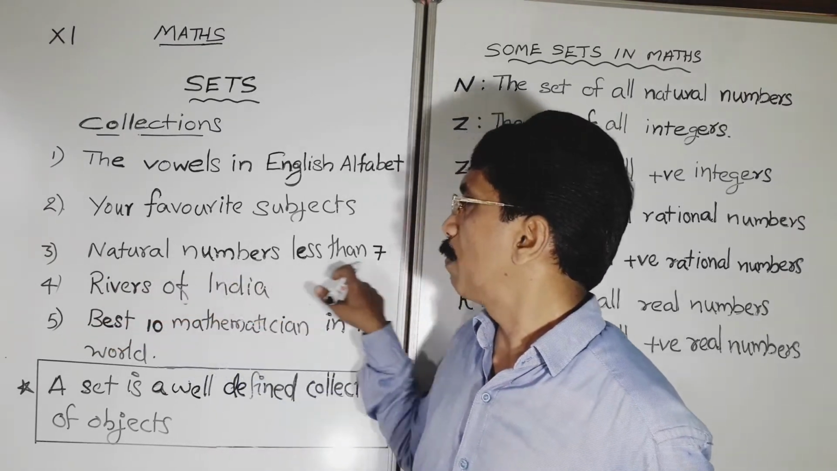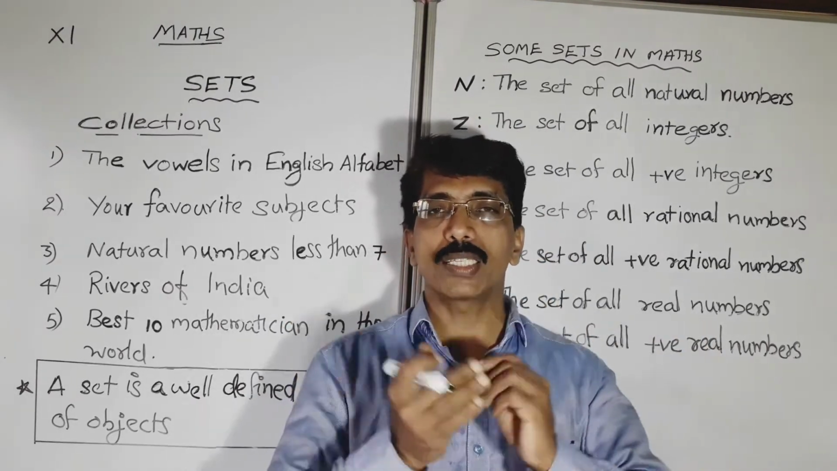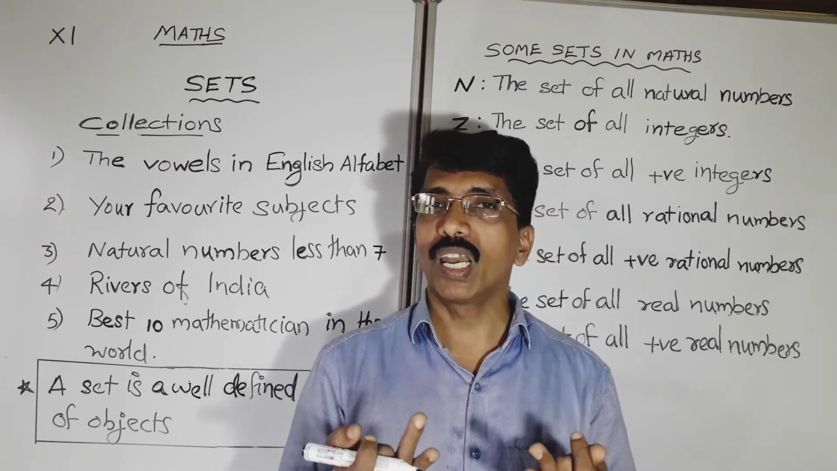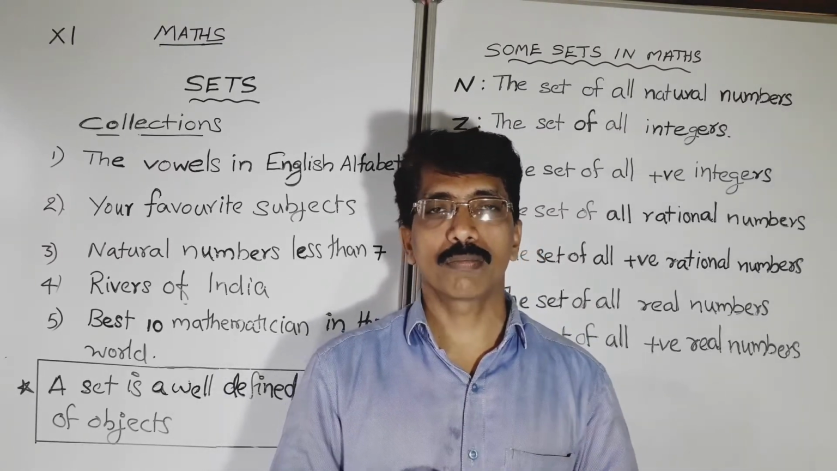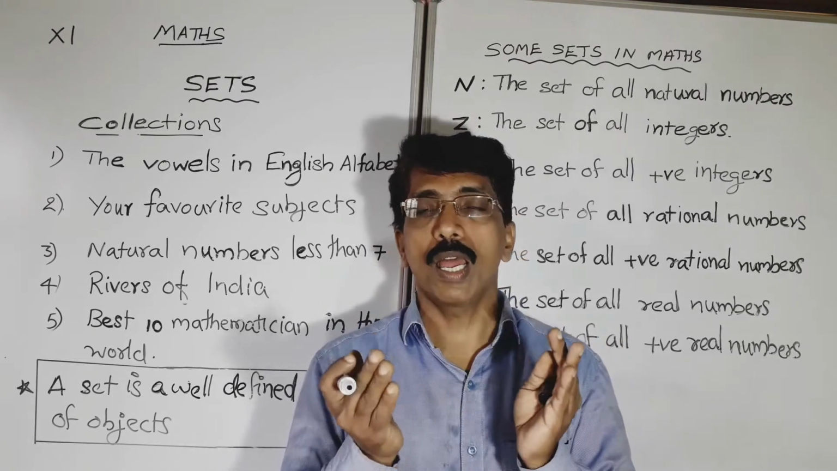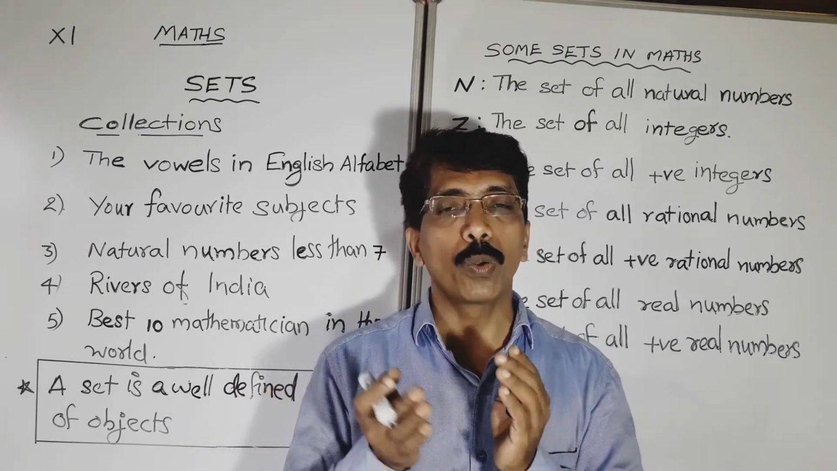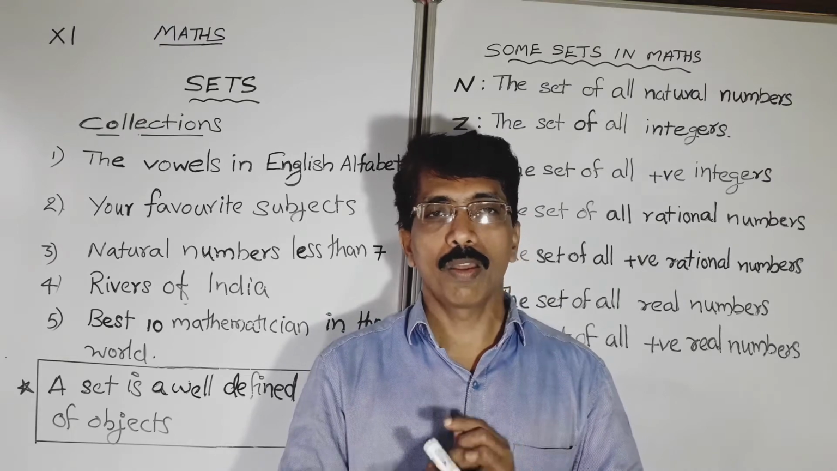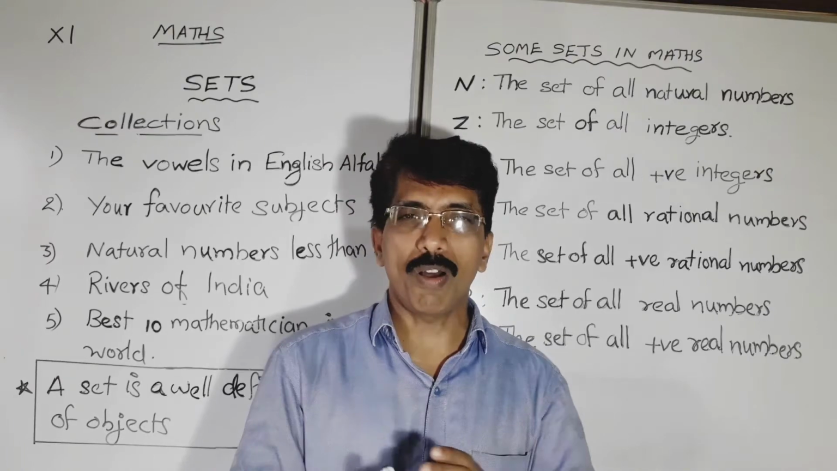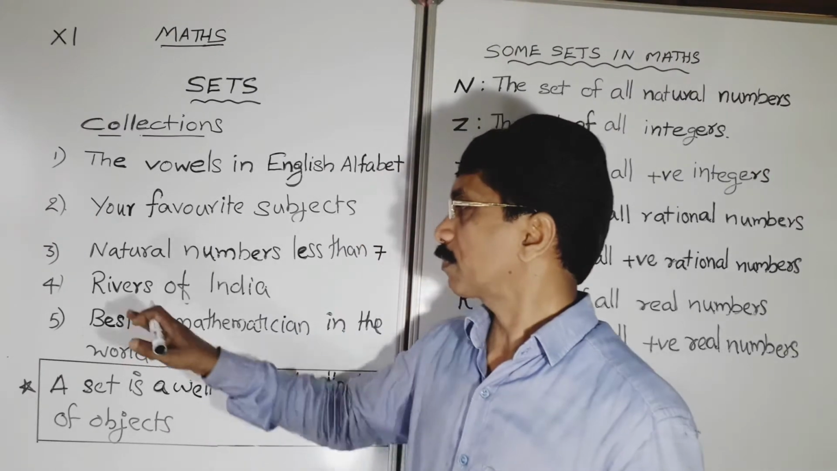Then natural numbers less than 7. Natural numbers less than 7. All of you know what are the natural numbers less than 7. 1, 2, 3, 4, 5, 6. Is it a well defined collection? Yes, it is a well defined collection because if you take 8, does it belong to that collection? You can say that 8 does not belong to that collection. If I ask about 6, you can say that 6 is an element in that collection. So it is a well defined collection. The objects are specific. Therefore it is a set.